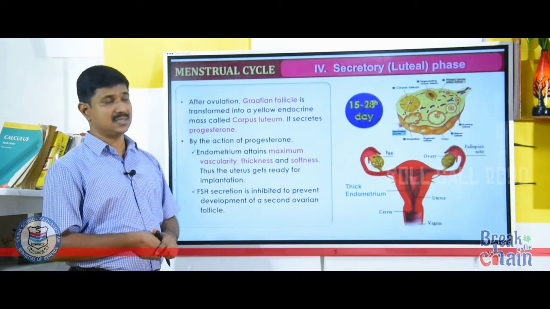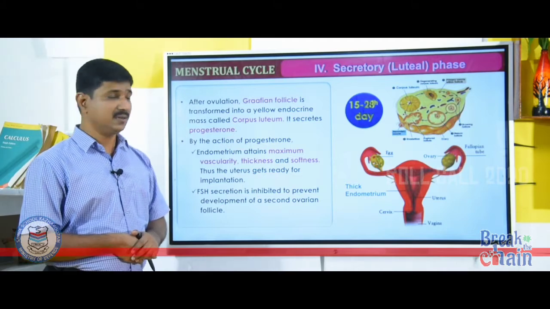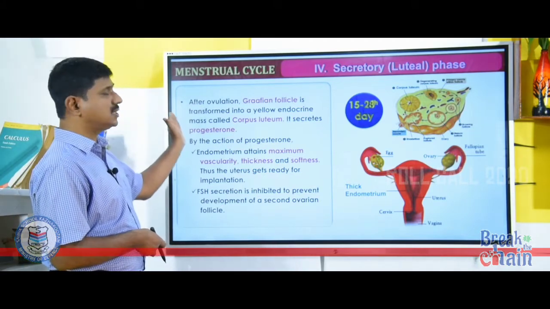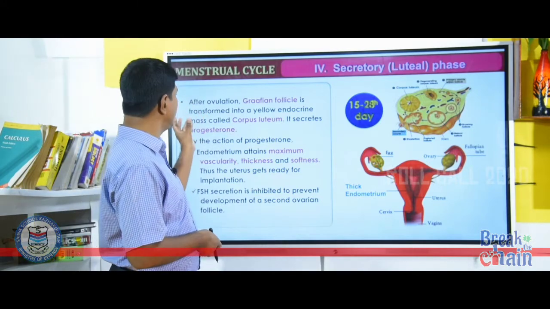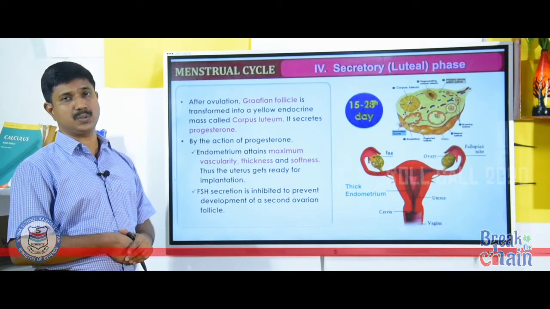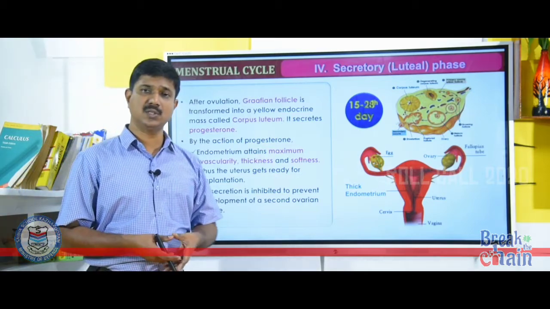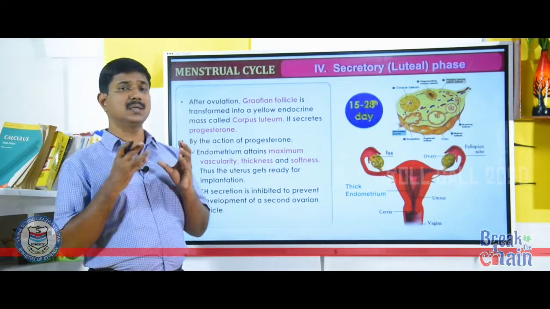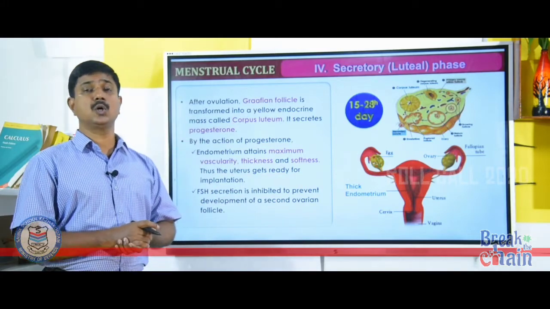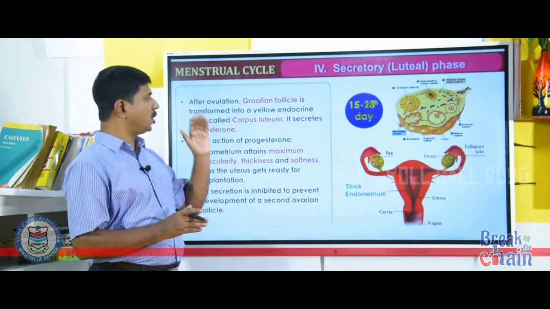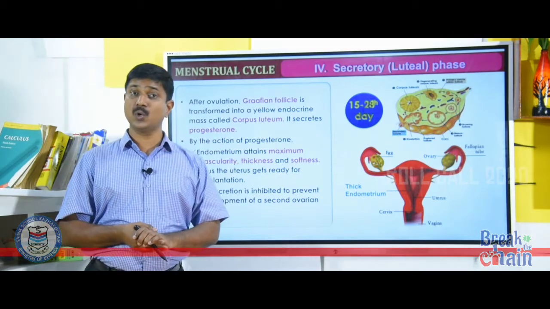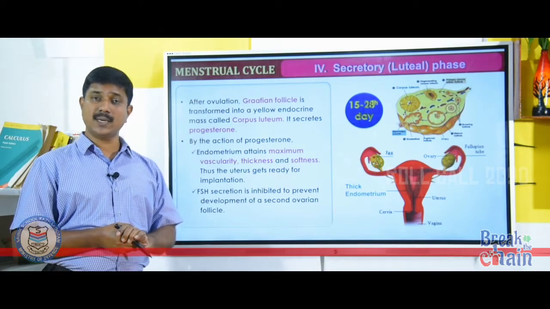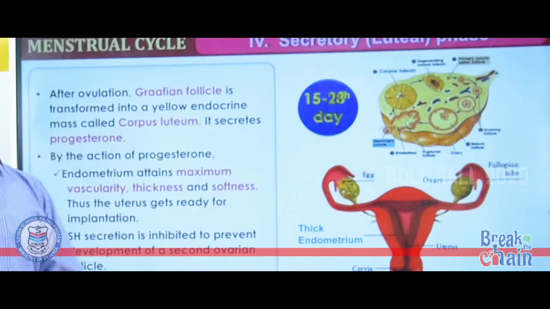The last phase is the secretory phase or luteal phase. After ovulation, the ruptured Graafian follicle is transformed into a yellow colored endocrine tissue called corpus luteum. This corpus luteum secretes a hormone known as progesterone.